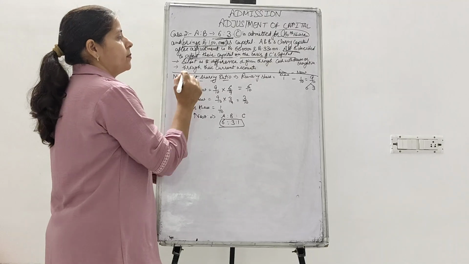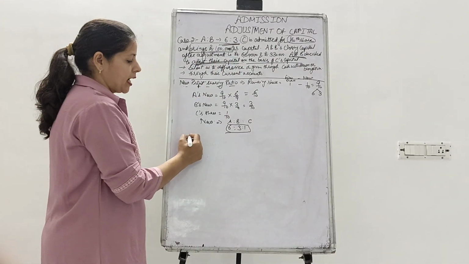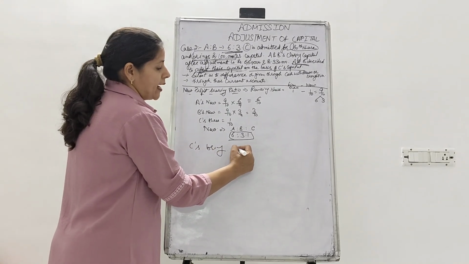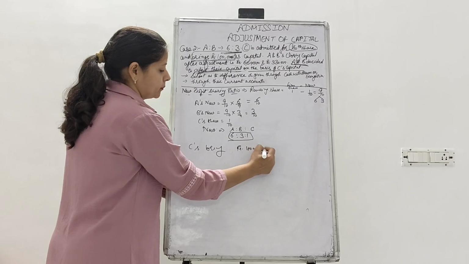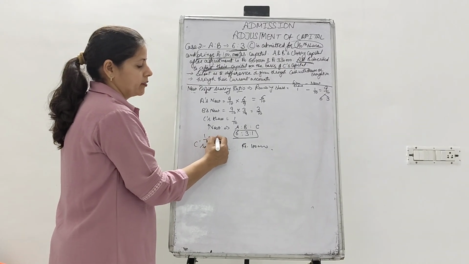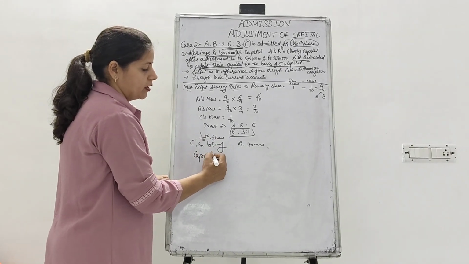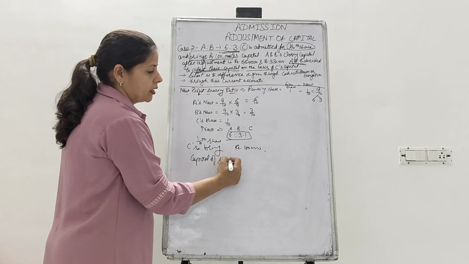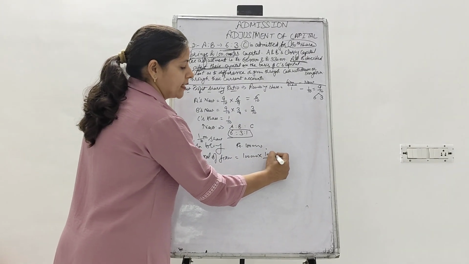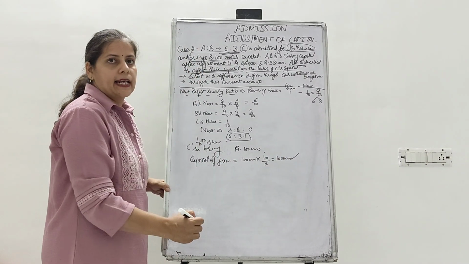Now the question is about the adjustment of their capital. For adjustment of the capital, C is bringing rupees 1 lakh capital, for 1/10 share. Fine. So what would be the capital of the firm? The capital of the firm would be 1 lakh multiplied by 10 by 1, so rupees 10 lakh.